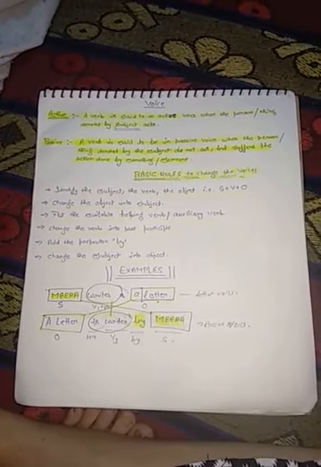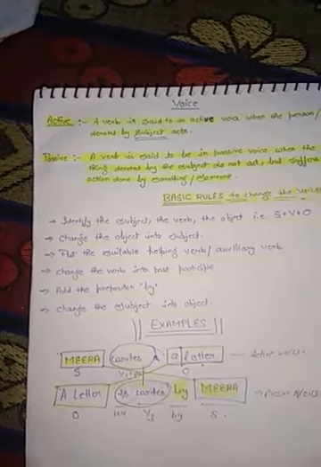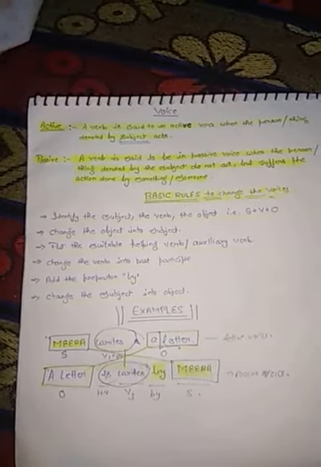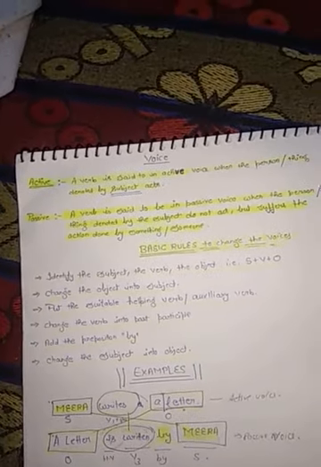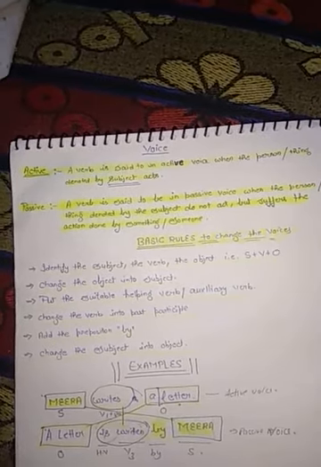But sometimes it has two kinds. One is active, another one is passive. So what do you mean by the active voice? What I just said in the beginning, that voice is a kind of verb that is active or passive, right? It means a kind of action that can be passive and that can be active.